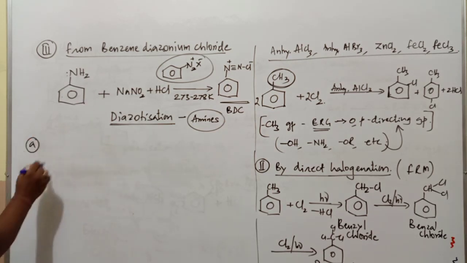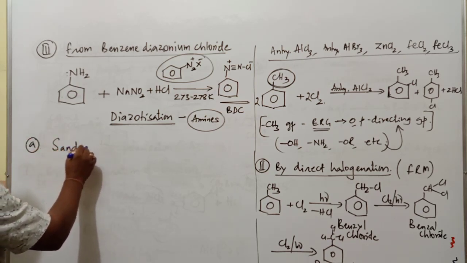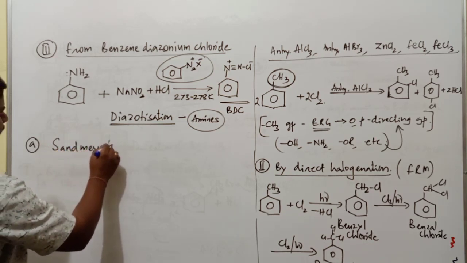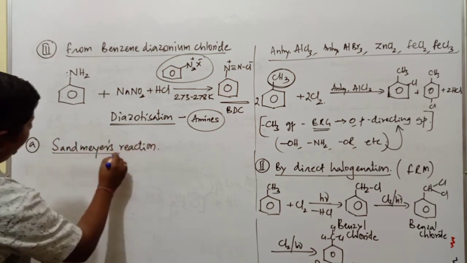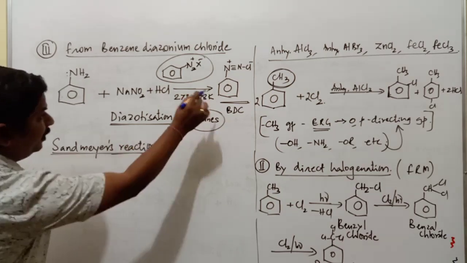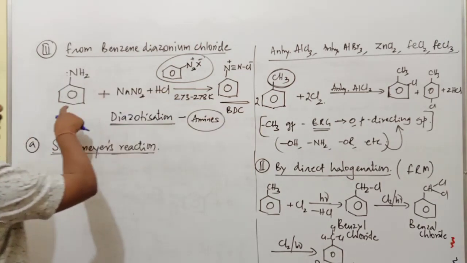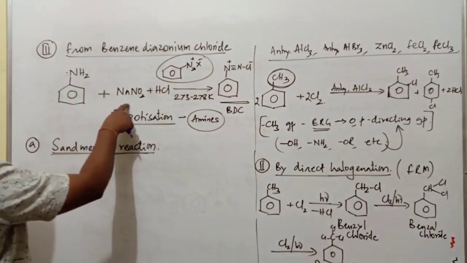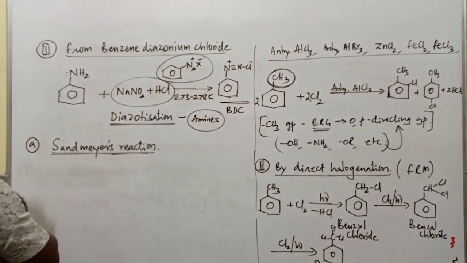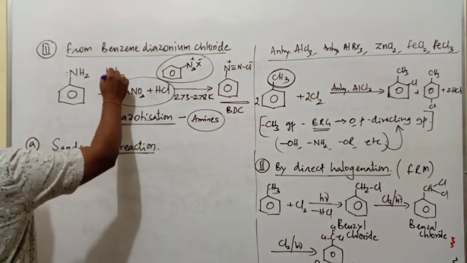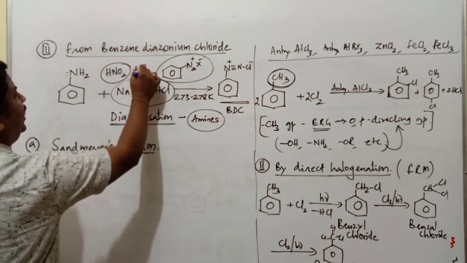The first method is Sandmeyer's reaction. What is Sandmeyer's reaction? Here the starting compound should be benzene diazonium chloride. But how is benzene diazonium chloride obtained? By treating the aniline compound with sodium nitrite plus HCl. When sodium nitrite and HCl are combined together, it produces HNO2 plus NaCl.